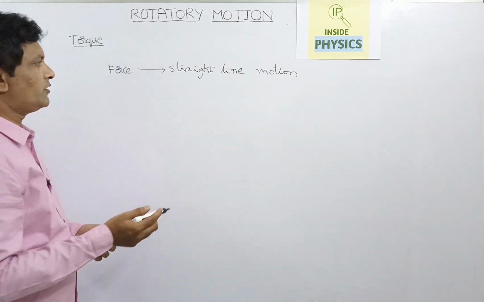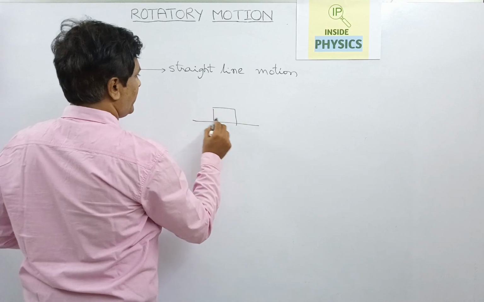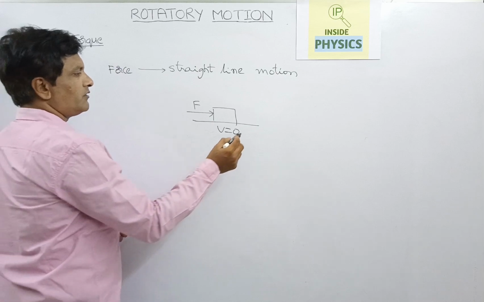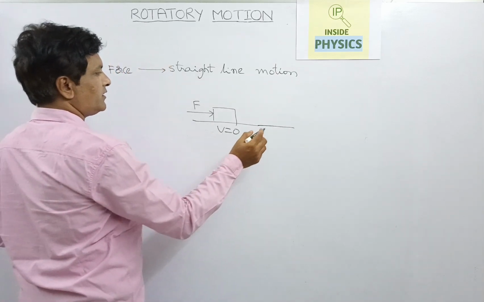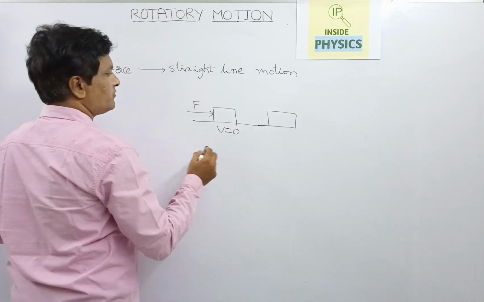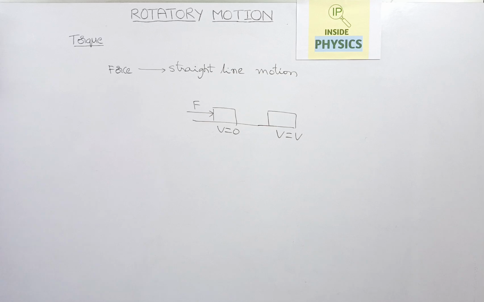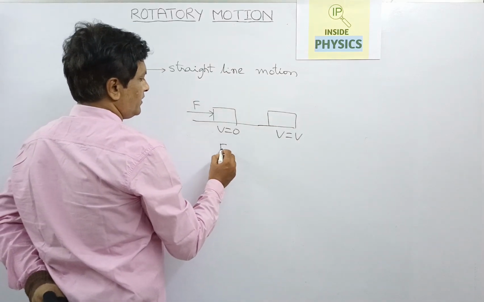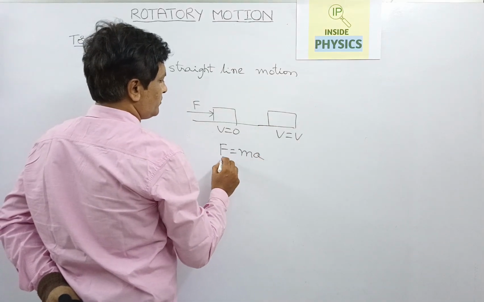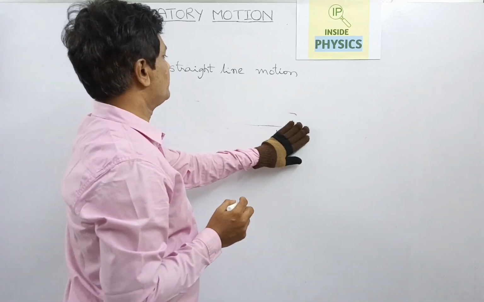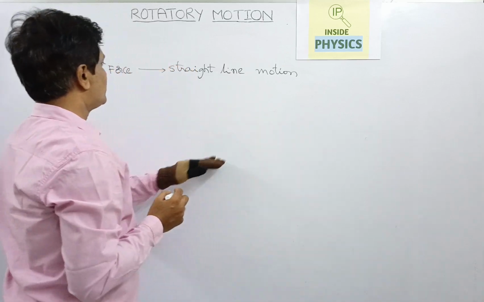So when you apply a force on the object, the immediate impact is a velocity change. The object is at rest, and it will gain some velocity by applying force. The change in velocity obviously gives acceleration. So here acceleration is produced by force. That's why we have defined the linear force as F is equal to the product of mass and acceleration. So this is the concept of force in one dimensional motion.